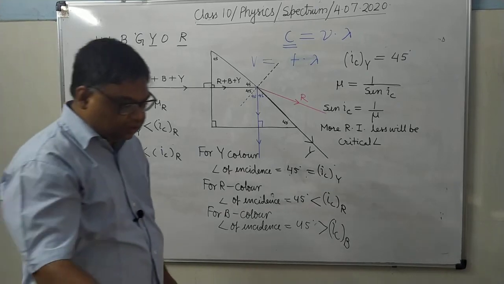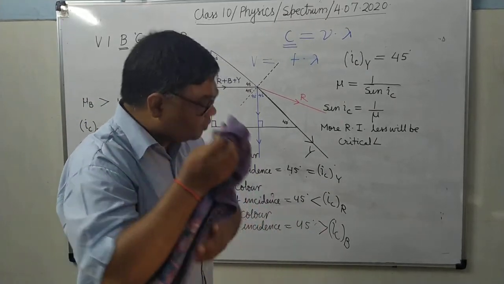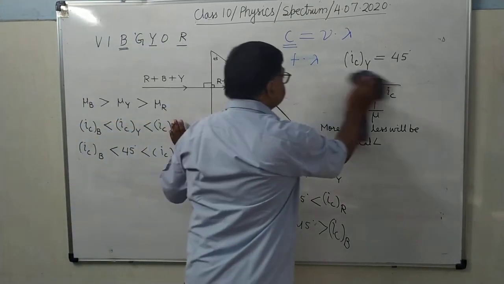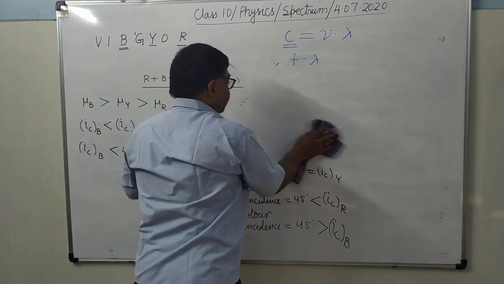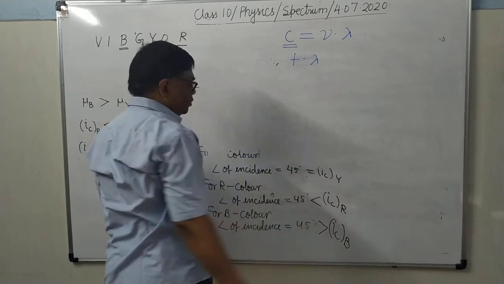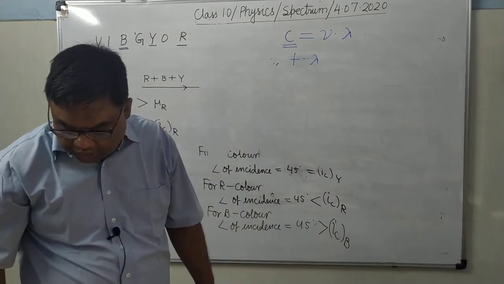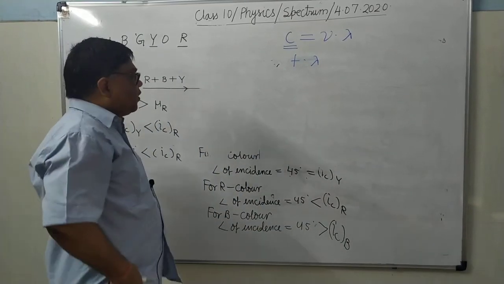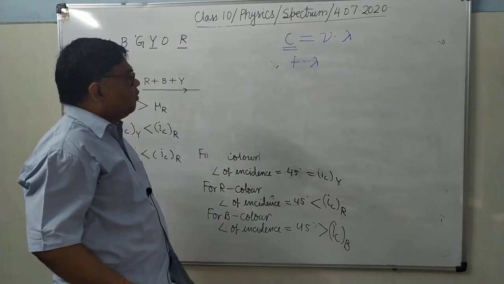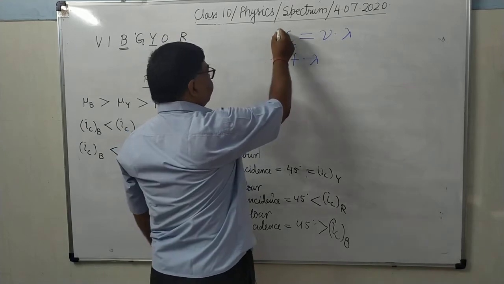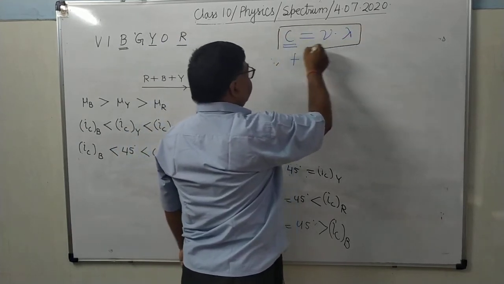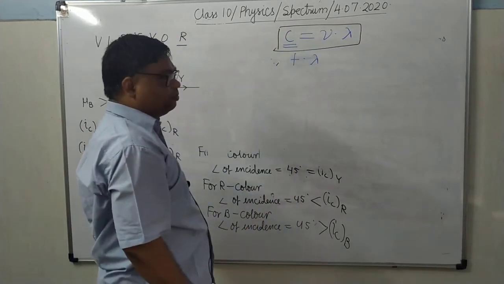Now, here you can see, and this is a very important question. As we know that different colors travel in air or vacuum with the same speed.